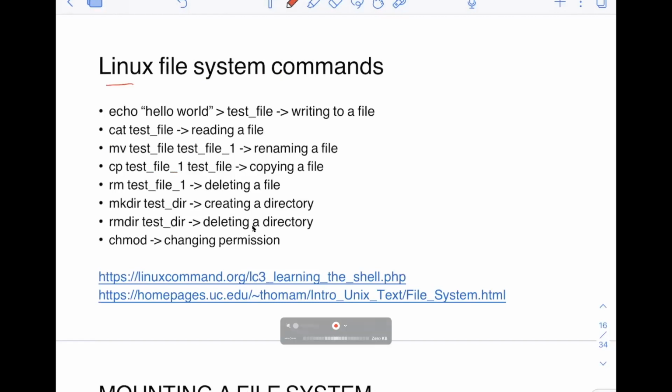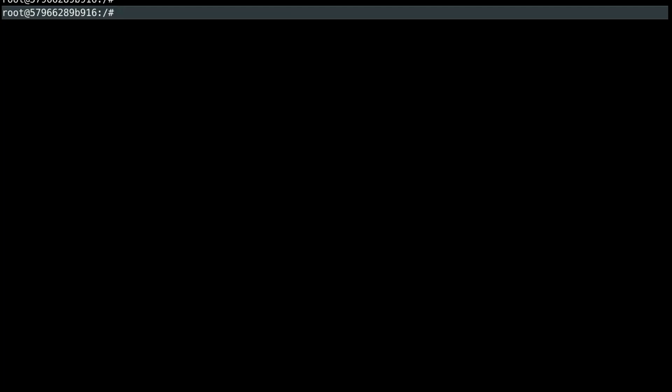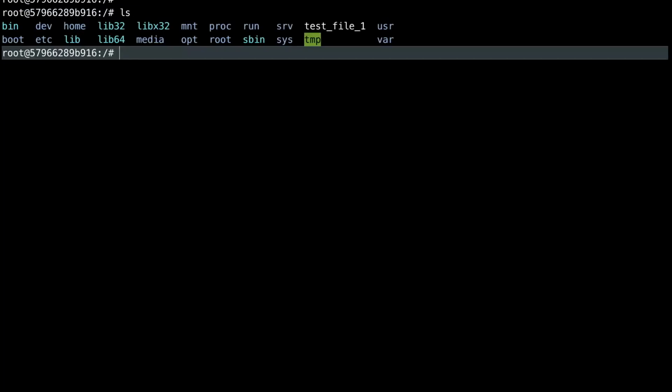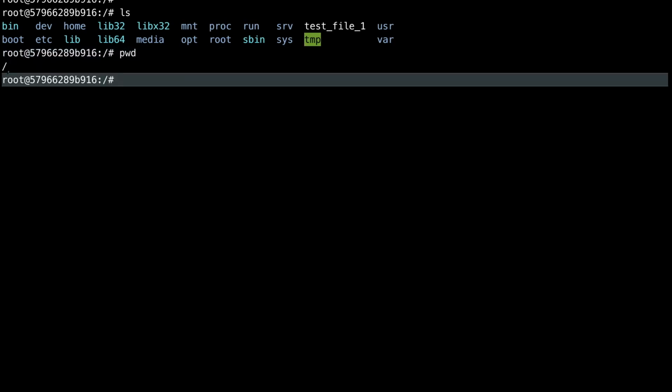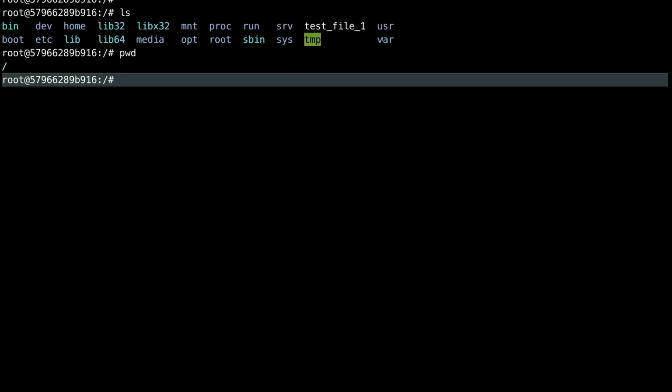So let me go to a shell and try to run these commands. Now I am in a Linux shell here. First I can run the ls command. You can see that at present we are in the root directory. You can also verify that using pwd, which will tell you the present working directory. You see the answer is root, so you are currently in the root directory. And in the root directory, these are the list of directories and files that are present here, which you would have seen in the diagram I have shown, the Linux directory tree.